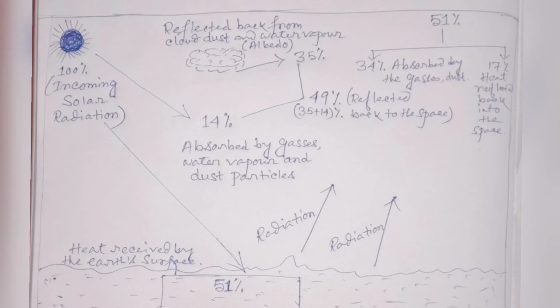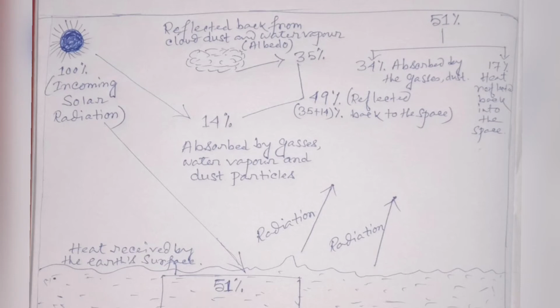So out of 100, 51% of the insolation heats up the earth's surface. The remaining 49% is divided into two, 35% and 14%. 35% is reflected back from clouds, dust and water vapor. So this is called albedo. And 14% is absorbed by gases, water vapor and dust particles. Clear?